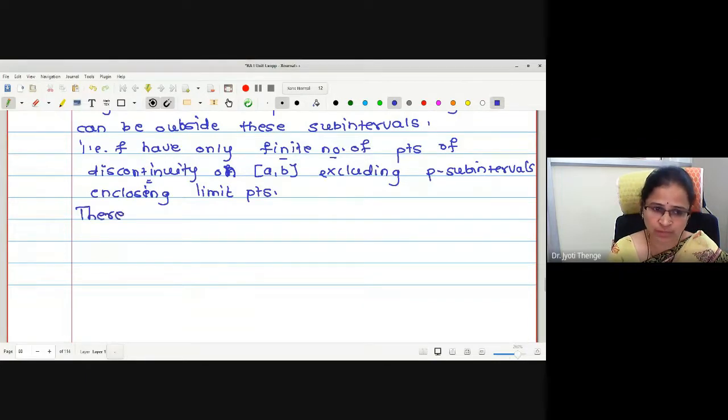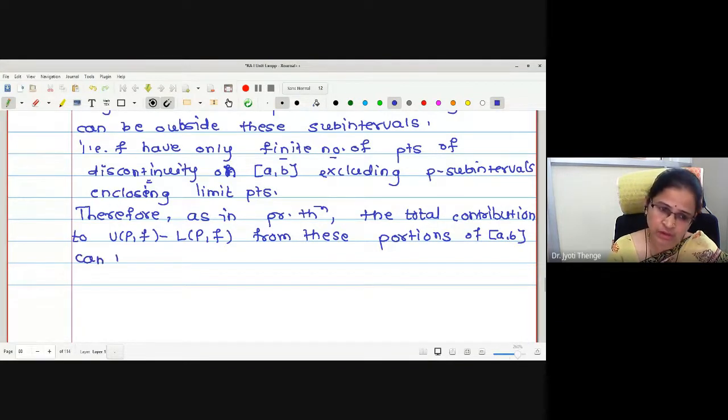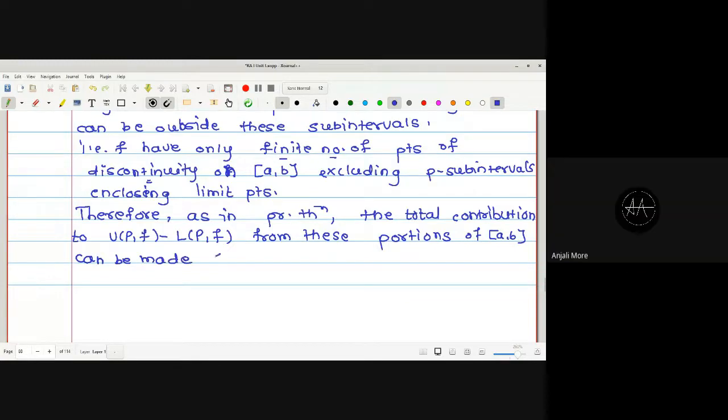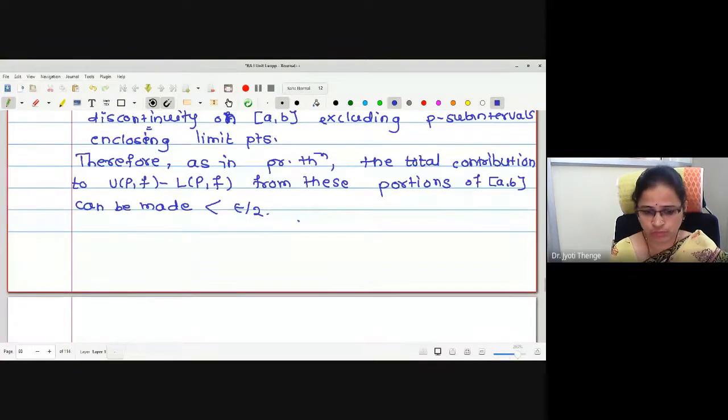As in the previous theorem, the total contribution to UPF minus LPF from these portions of closed interval AB can be made less than epsilon by 2, correct? And let me call it statement number 2.